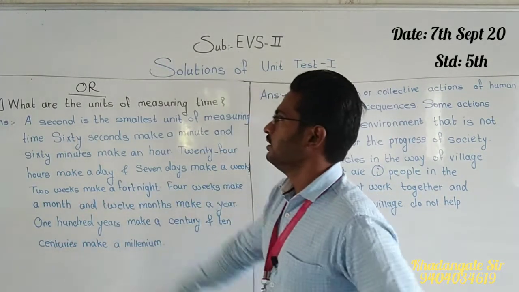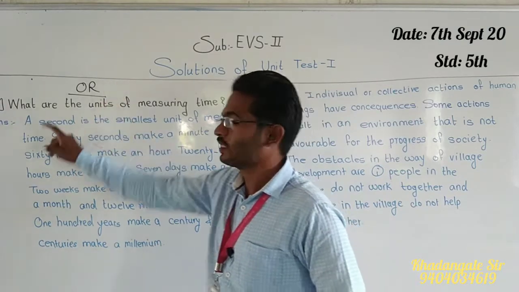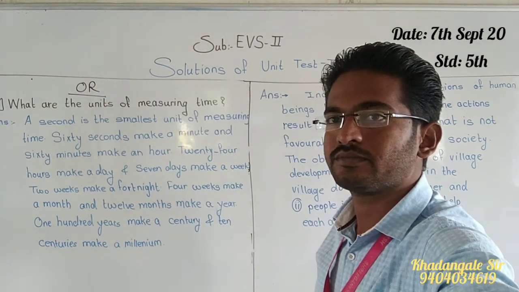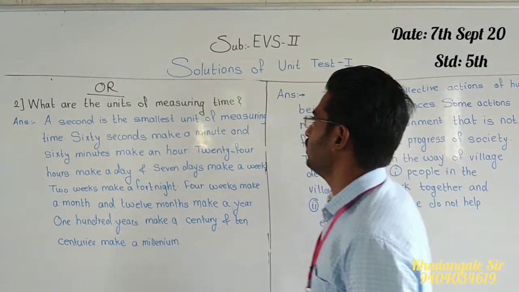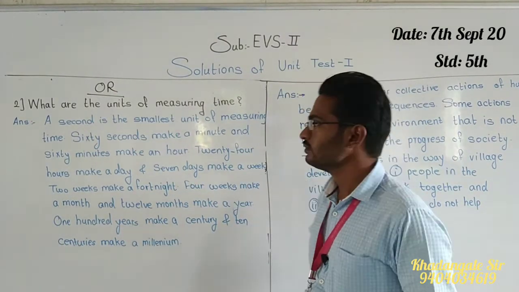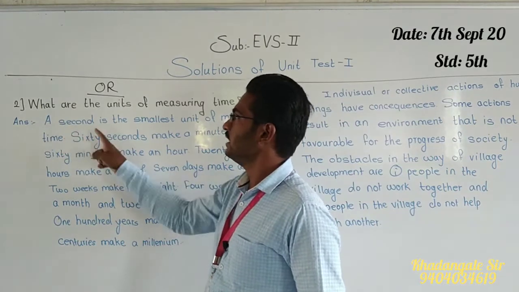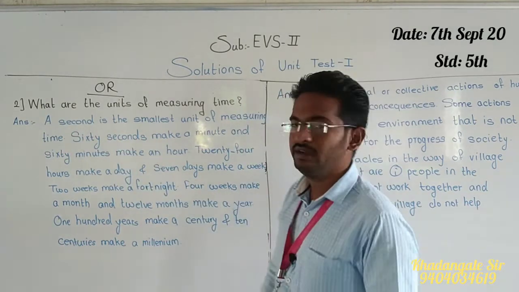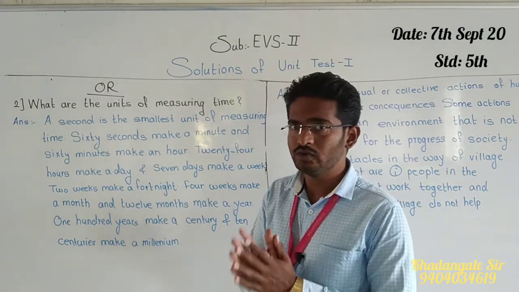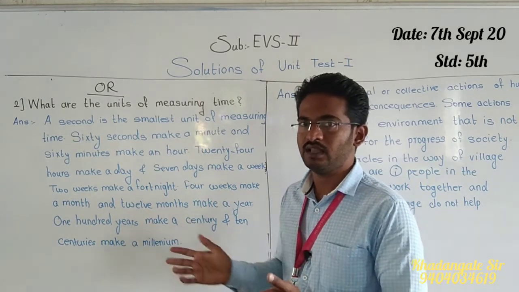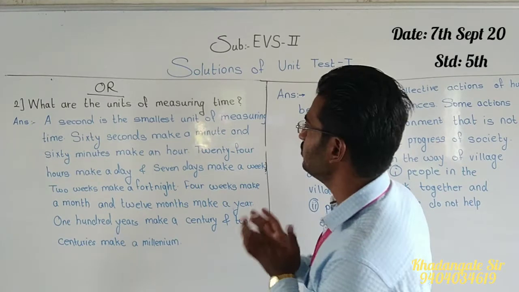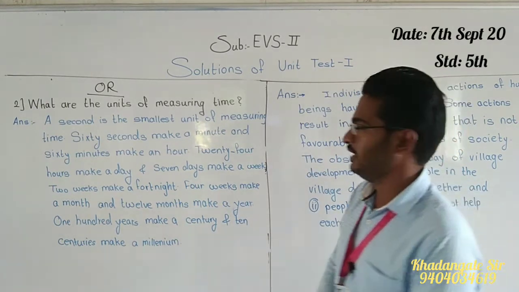So see here, our question 2. What are the units of measuring time? The answer is, a second is the smallest unit of measuring time. See, very simple. I have told you that we have to understand and then we have to write it. Many times I have explained this answer.